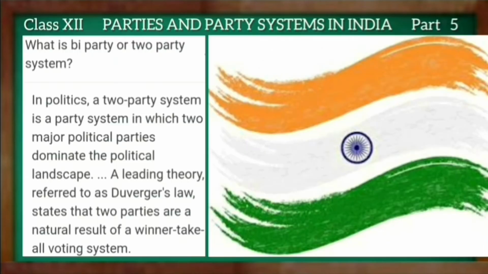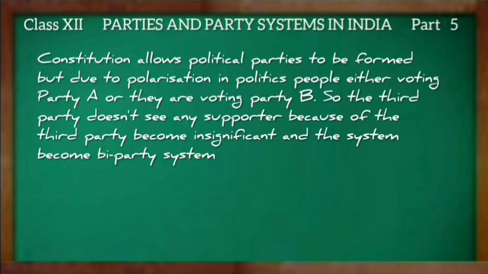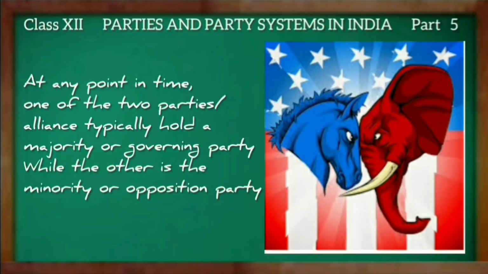So let's begin with the first topic, that is the biparty system, or you can say two-party system. A two-party system is a system in which two major political parties or alliances dominate the political landscape. But the important thing here is, the Constitution allows political parties to be formed, but due to polarization in politics, people either vote for party A or they vote for party B. So the third party does not get any supporters. Because of this, the third party becomes insignificant and the system becomes a biparty system.